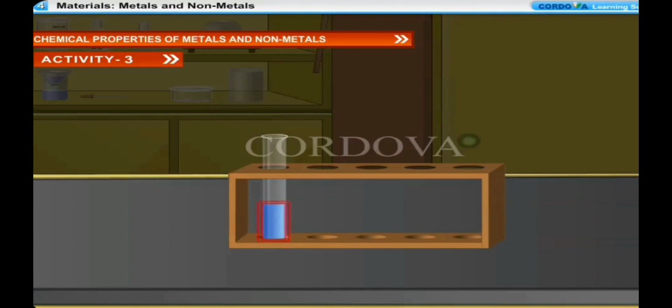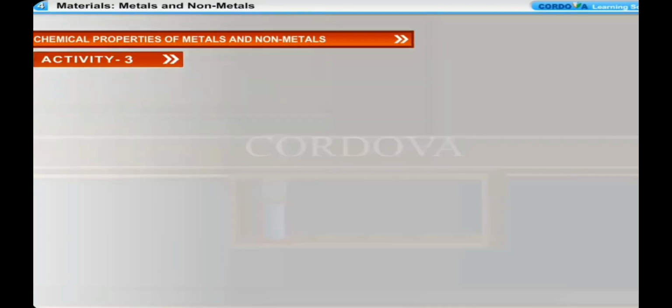The chemical reactions involved in the above experiment are given as: when magnesium metal burns in air, it combines with the oxygen of air to form magnesium oxide, which is a basic oxide.